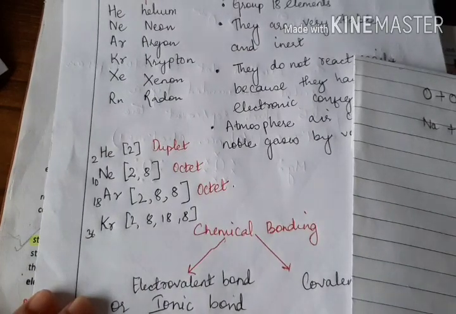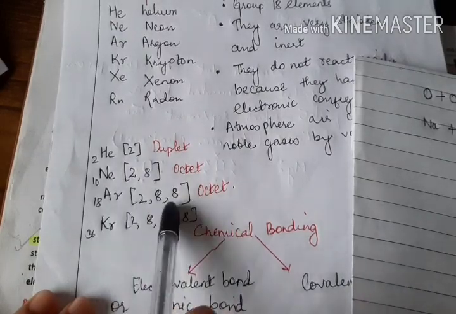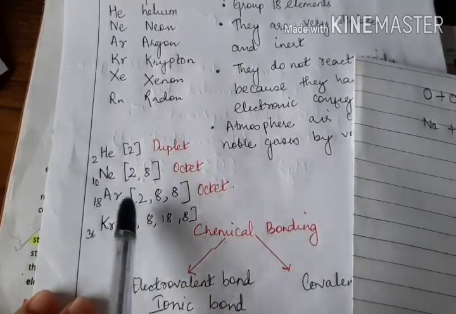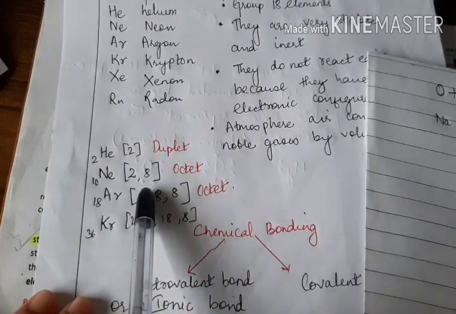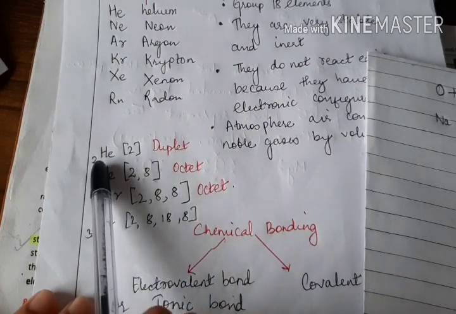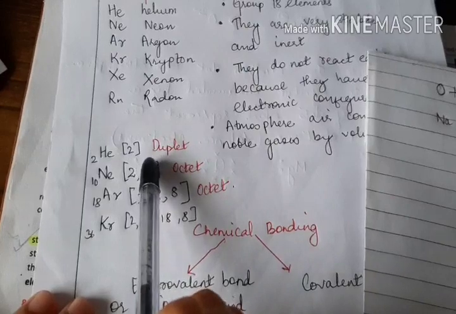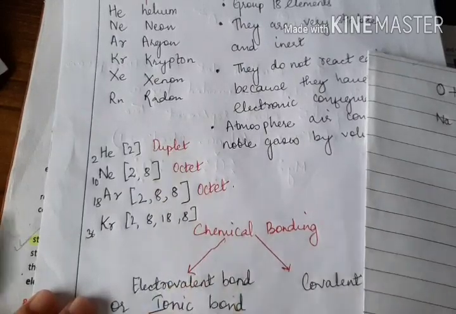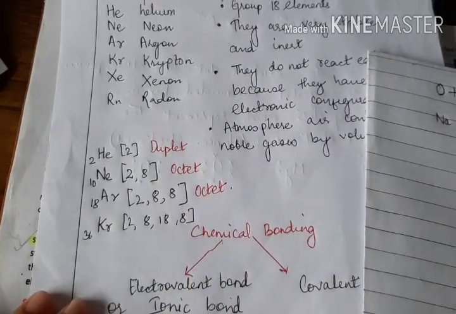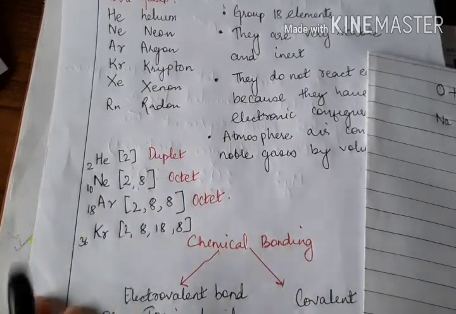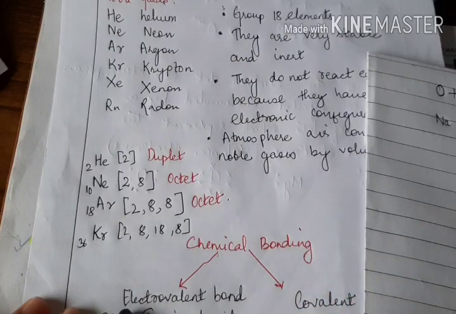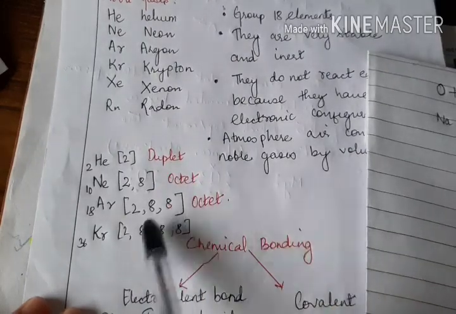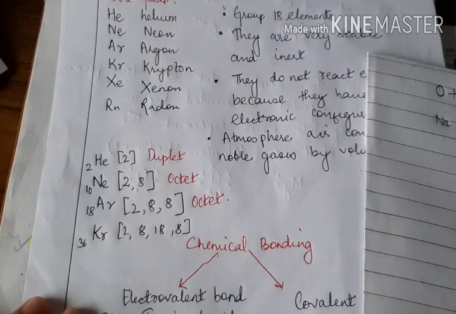So the reason for their stability is because of the very stable configuration like this. Stable configuration means the octet configuration. Octet means 8 electrons in the outermost shell, in the valence shell. And there is one exception, that is helium, which will have duplet, that is 2. This is also very stable. So you could see that the noble gases are very stable. They do not like to react with other elements. The reason is because of the stable configuration, which is called your octet configuration.